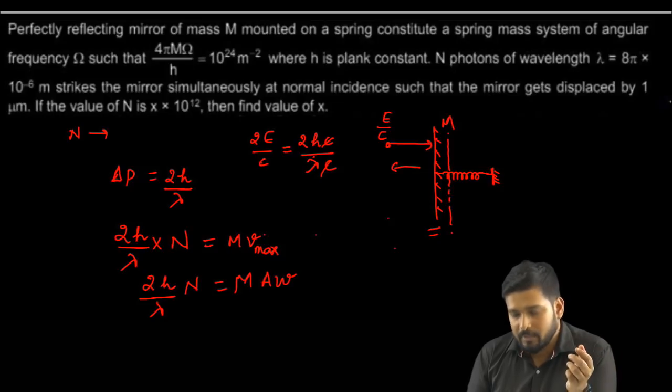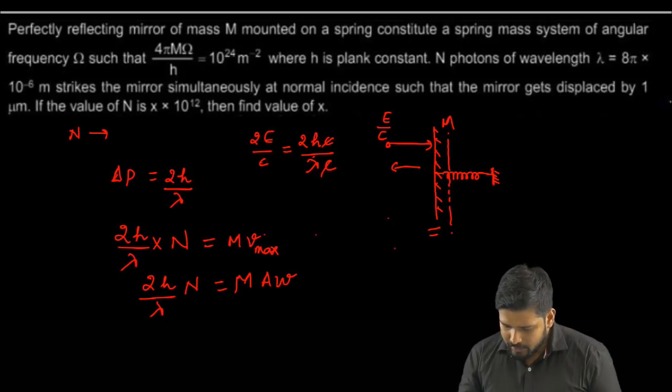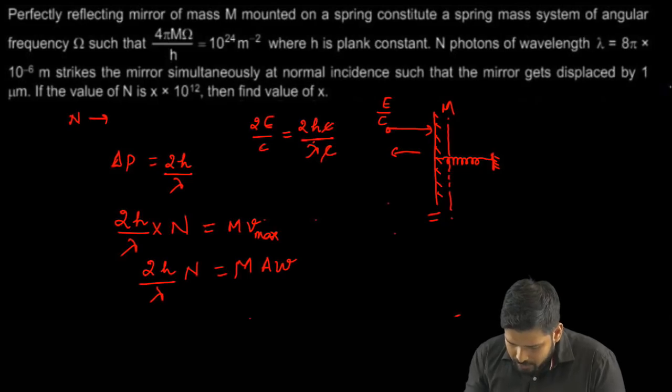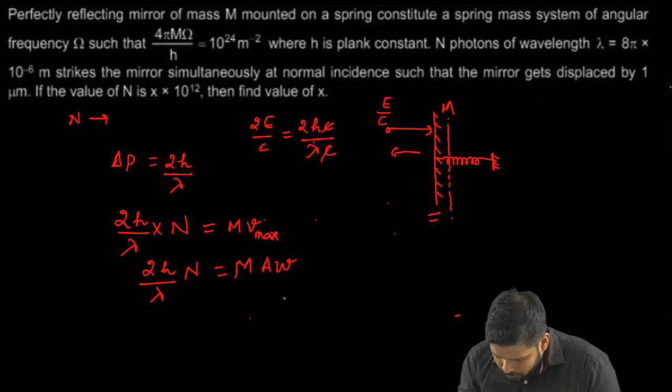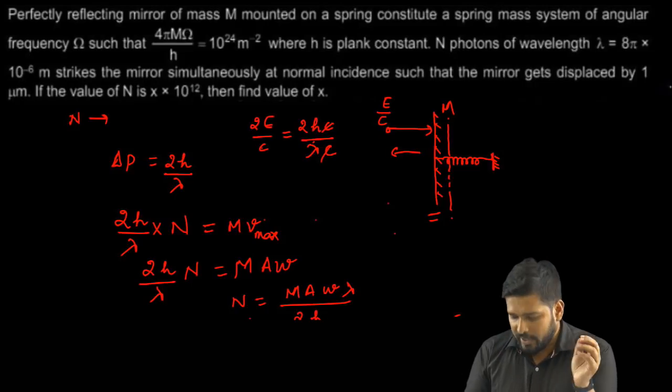Now I can write the value of n as n equals M A omega lambda divided by 2 times h, correct. So this is what I got.